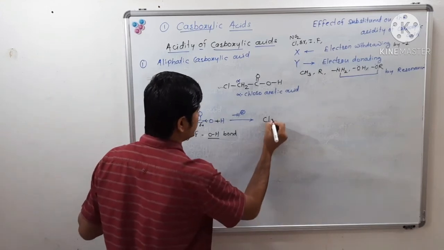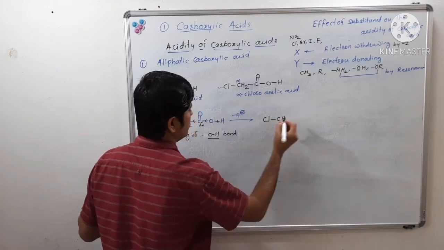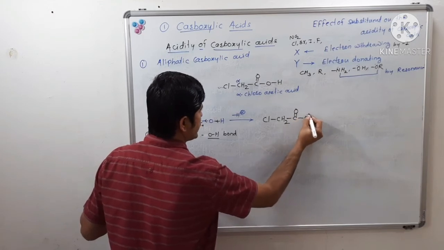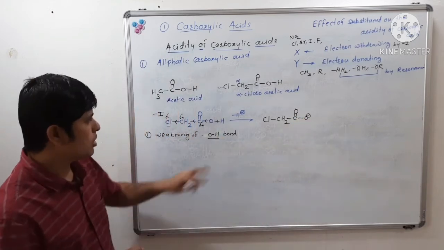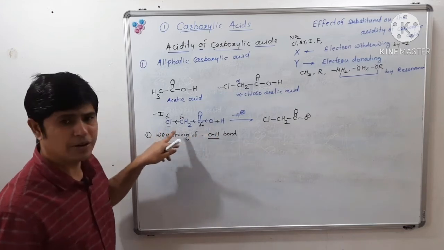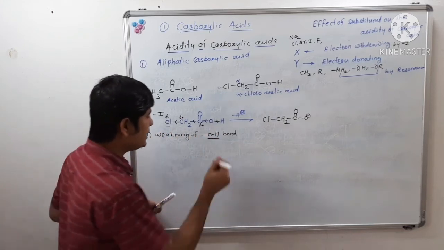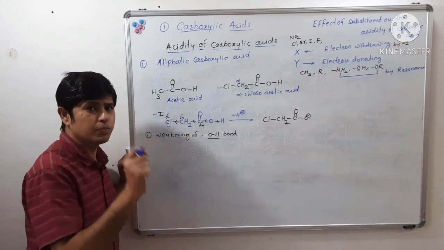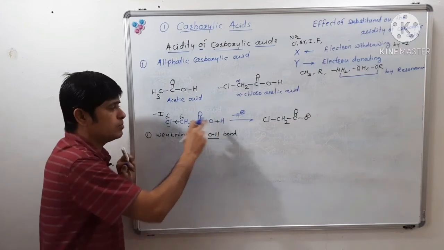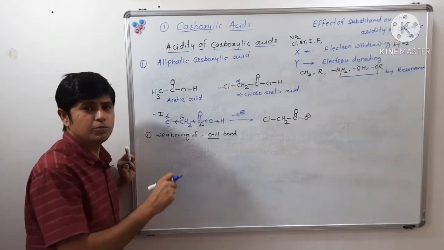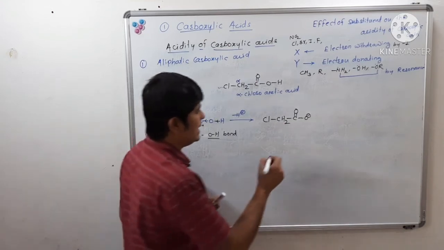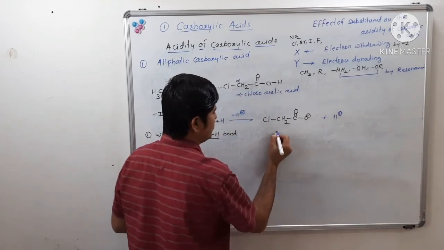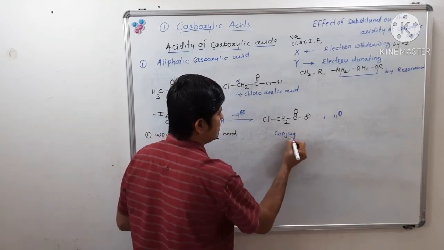So this bond is weakened because of the minus I effect of chlorine. Hence it will lose a proton very easily. Chloroacetic acid loses a proton very easily because this bond is more weakened. So we get the chloroacetate ion, which we call the conjugate base.